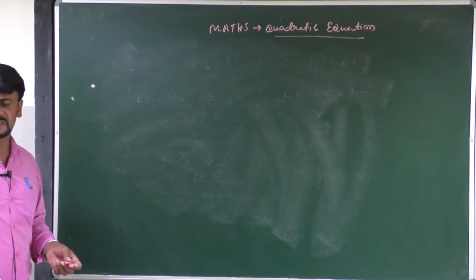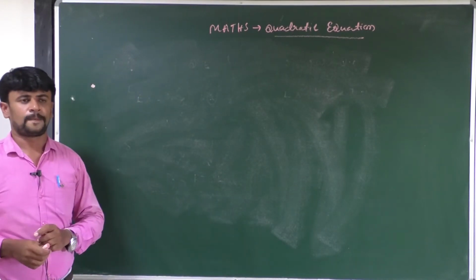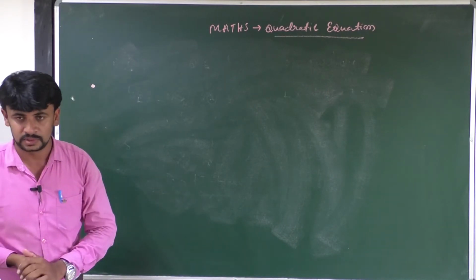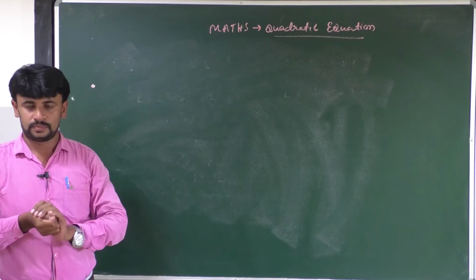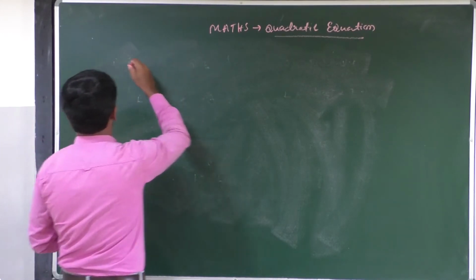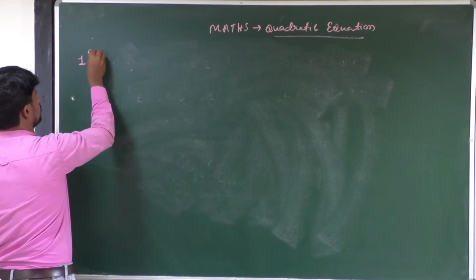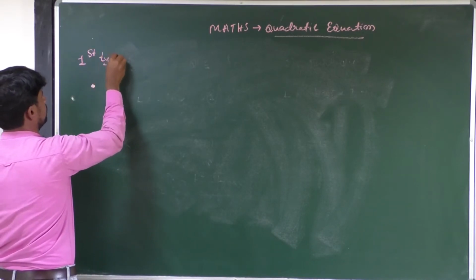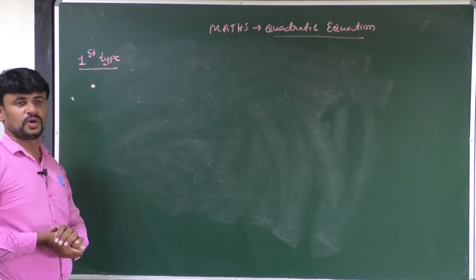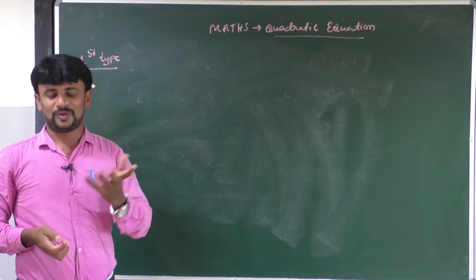This is the first type of problem in quadratic equation. Let's solve some problems based on this. In these problems, we are going to recognize the quadratic equation.